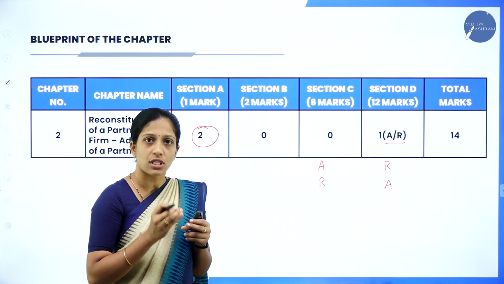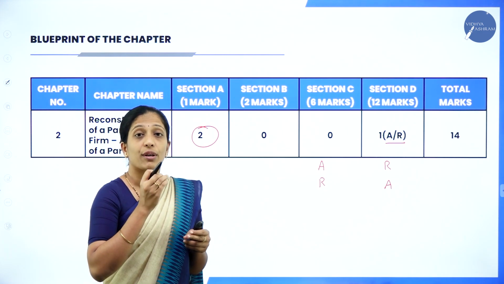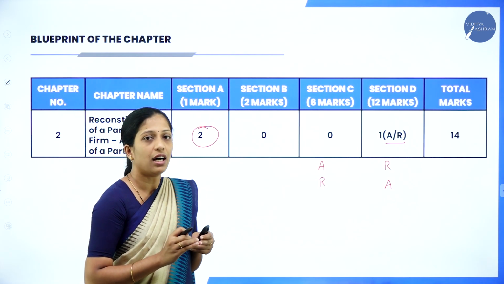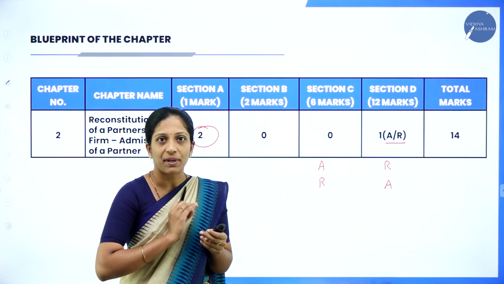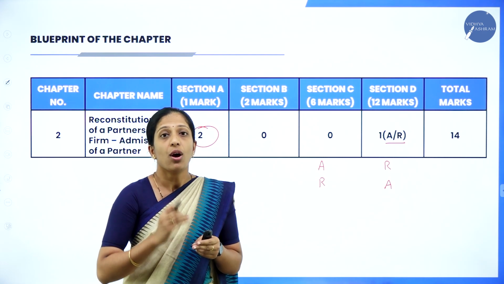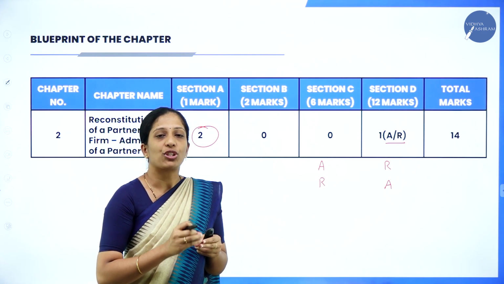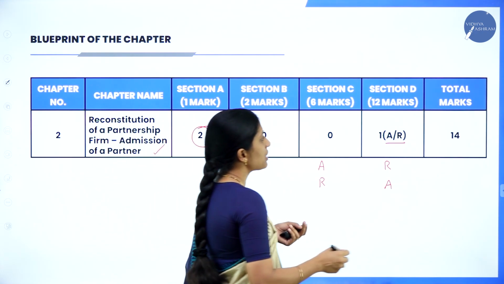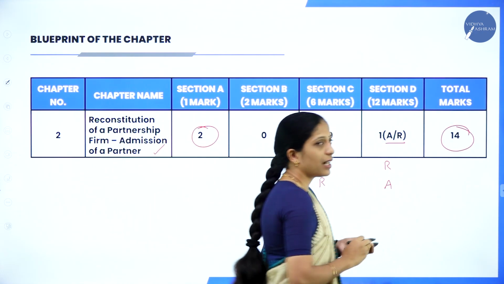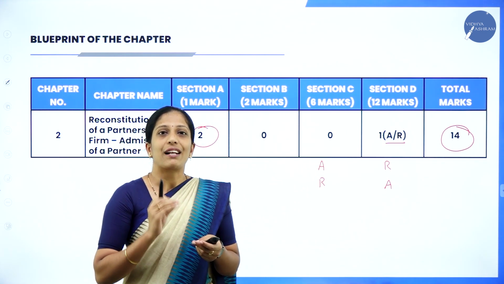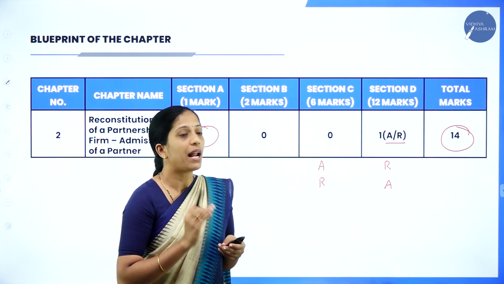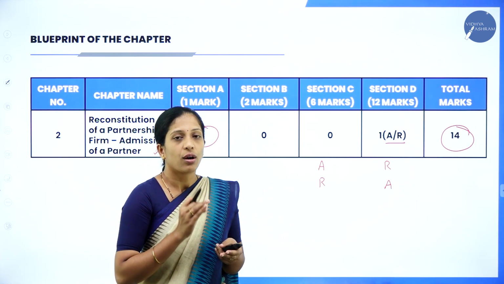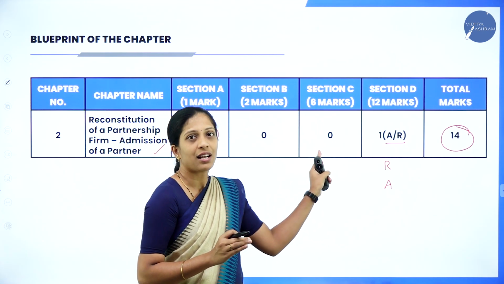So you have to go through 6 marks as well as 12 marks questions from both admission and retirement, because it is an alternative every year. If they ask 6 marks from the admission chapter, then you'll get 12 marks from retirement. Or if they ask 12 marks from admission, then you will get 6 marks from retirement chapter. So the overall weightage of this particular chapter, admission of a partner, is 14 marks, where you'll get 1 mark, 2 questions as well as 12 mark, 1 question. You don't have a question of 2 marks as well as 6 marks. As I told you, 6 marks is an alternative.